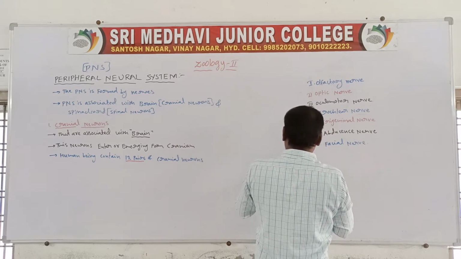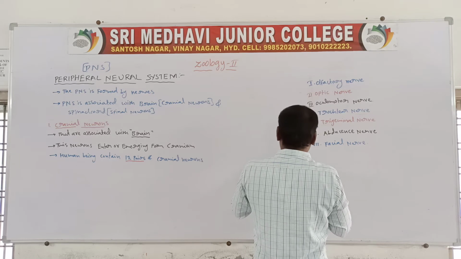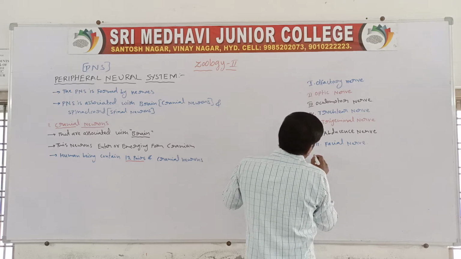Next one, eighth one, vestibulocochlear nerve.